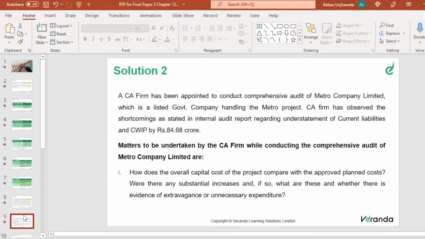Now, how does the overall cost of the project compare with the approved plan cost? As I explained, was there any substantial increase, and if so, what are these, and is there evidence of extravagance or unnecessary expenditure? So whether there is any unnecessary expenditure incurred.